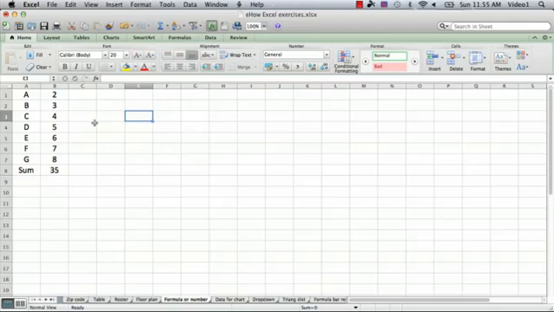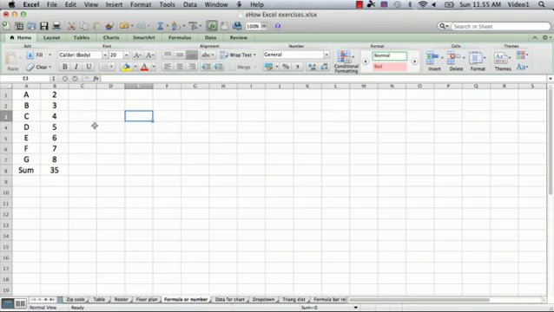Today I'm going to show you how to determine whether a cell in Excel is a formula or a number. To do that, I've set up a very simple spreadsheet. If you look here, I've got a column of letters and then a corresponding column of numbers. Most of these cells are numbers, and one of them is a formula.